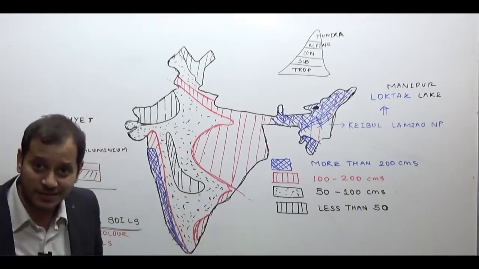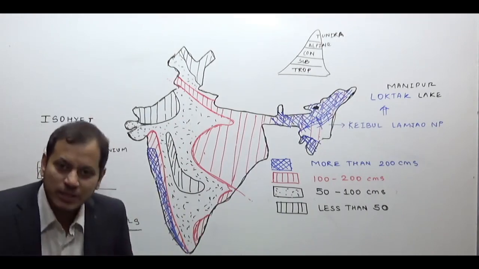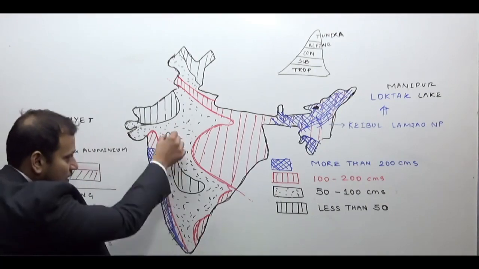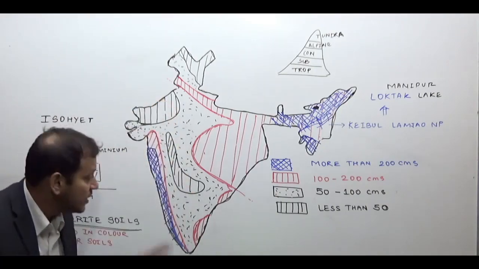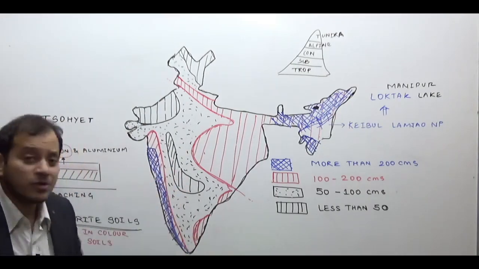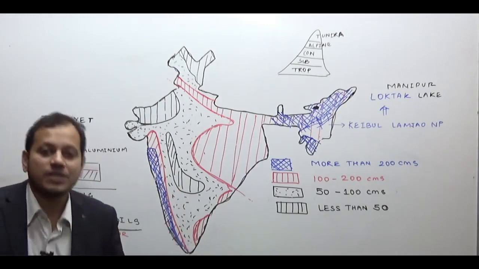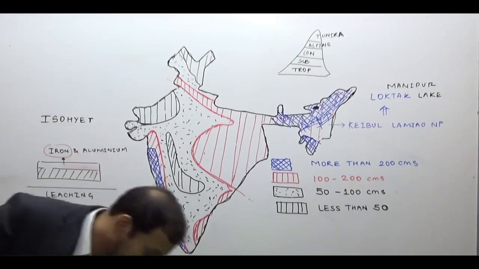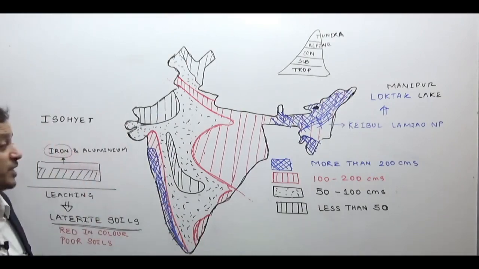On the other hand, thorn vegetation, cactus vegetation or desert vegetation or semi-arid vegetation, this region and this region. If the question comes, why semi-arid vegetation in a narrow strip parallel to the Western Ghat, the answer is the rain shadow effect of the Western Ghat region. So this explains the vegetation in India.